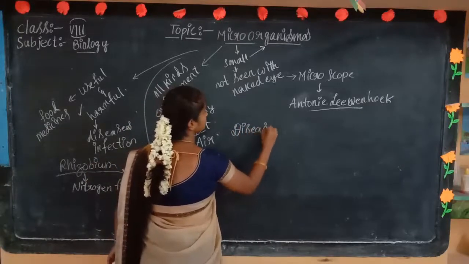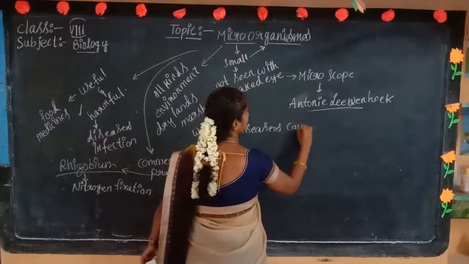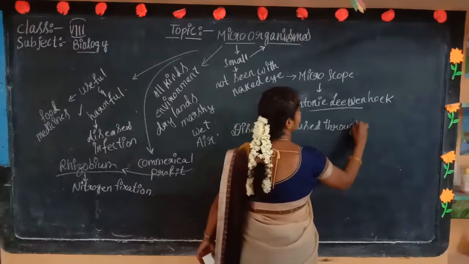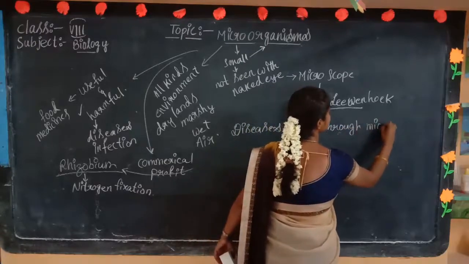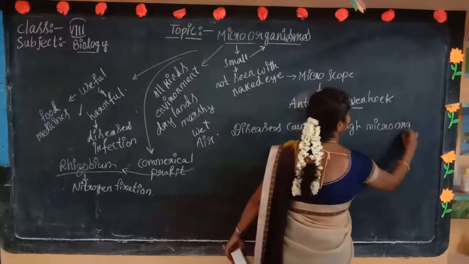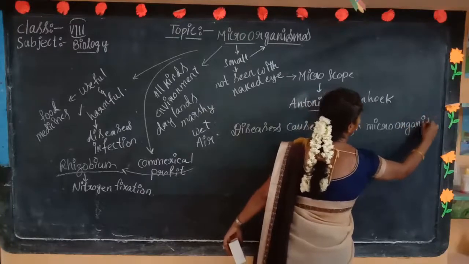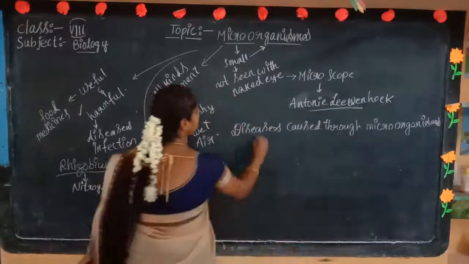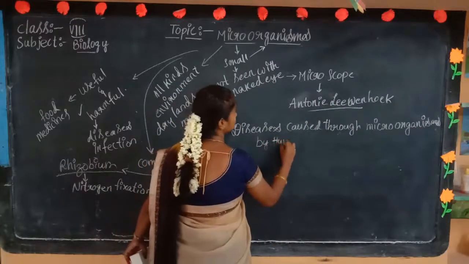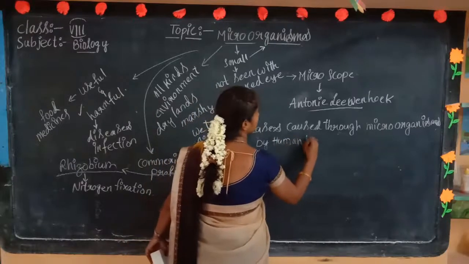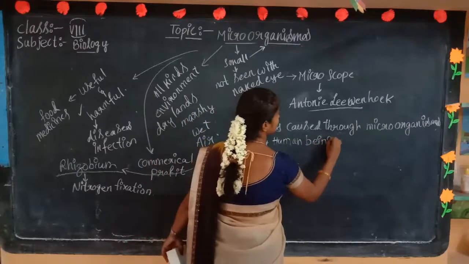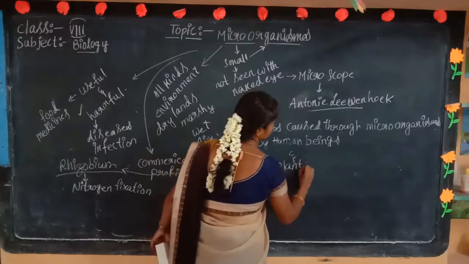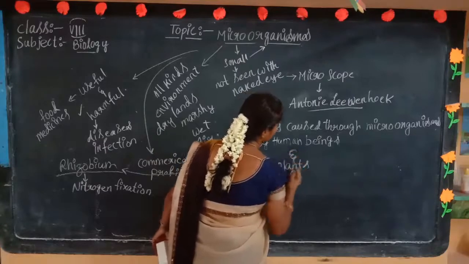Diseases caused through microorganisms in human beings, plants and animals.